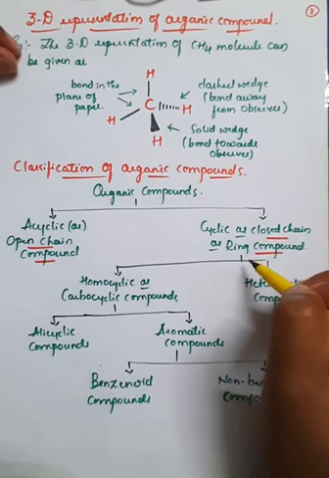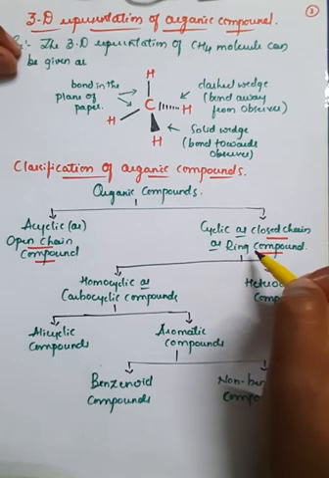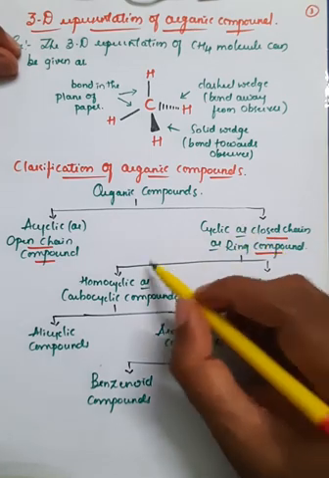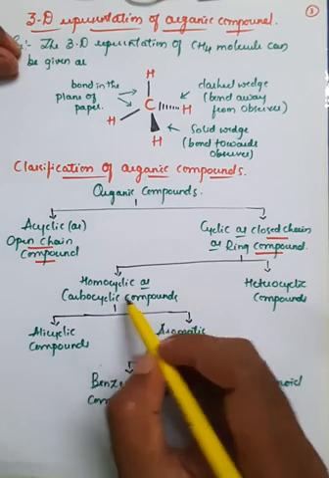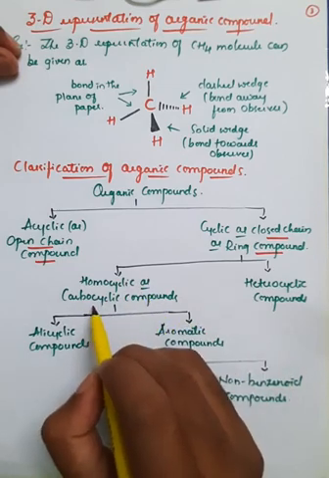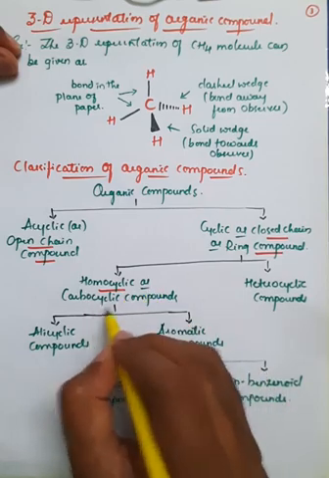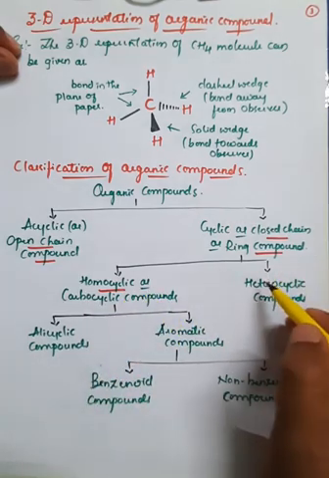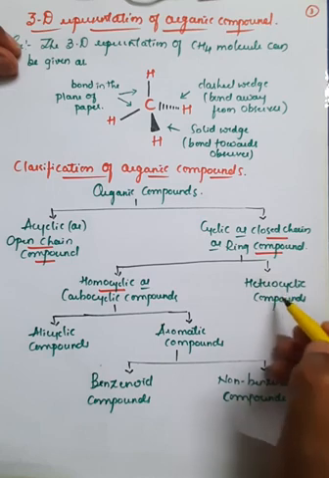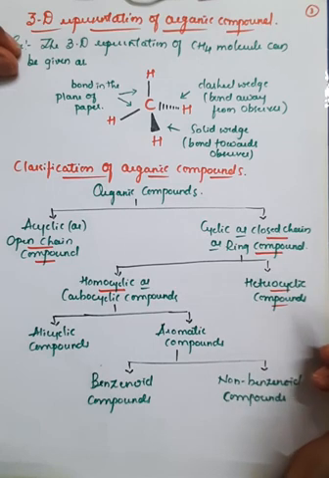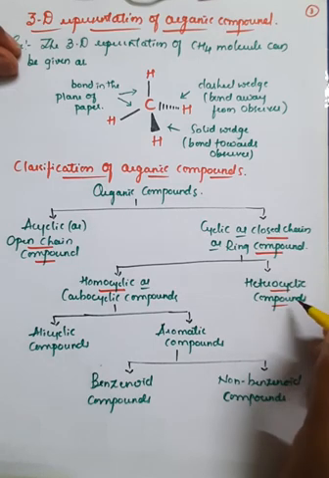So further, if you subdivide these ring compounds or cyclic or closed chain, they are categorized again into 2 types. One is homocyclic, or you can also call it carbocyclic compounds. And the second subclassification in cyclic is heterocyclic compounds.